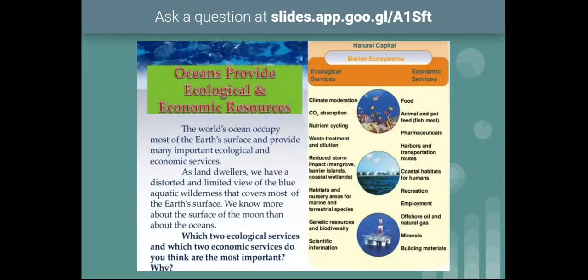Coming to the importance of oceans, they provide two important services to the biosphere. They are called ecological services and economic services. Ecological services include climate moderation. They change the climate of the globe.